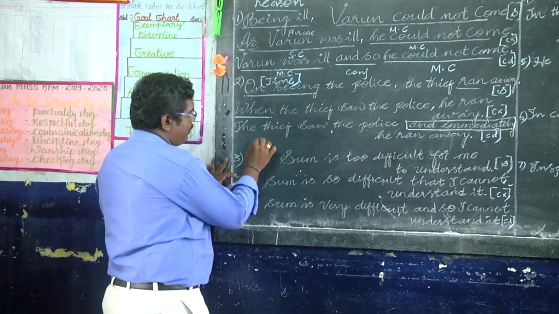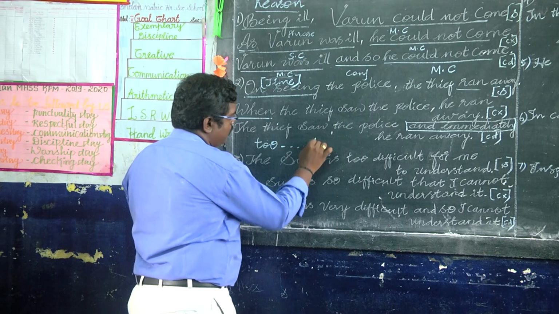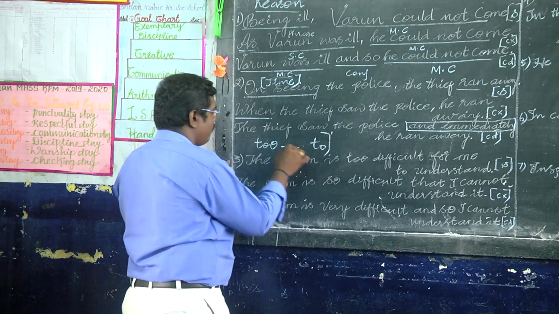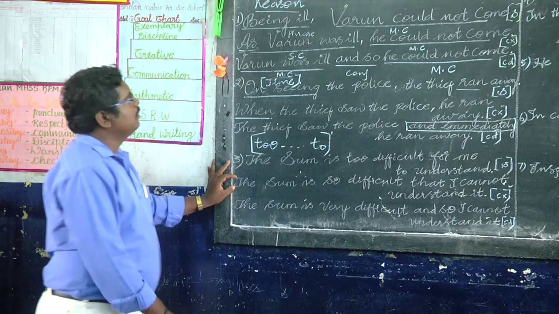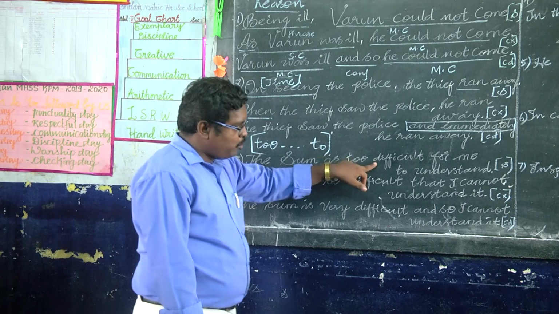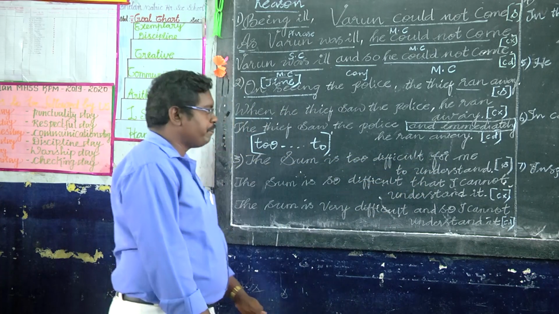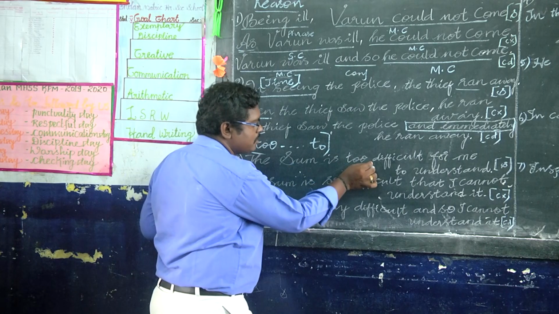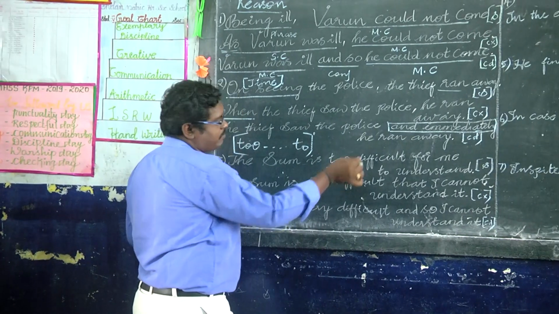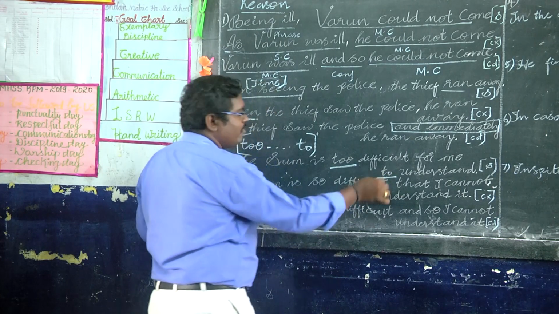Okay, the next type, to and too, the replacement of too type. The sum is too difficult for me to understand. The sum is too difficult, here and then to, the simple form.